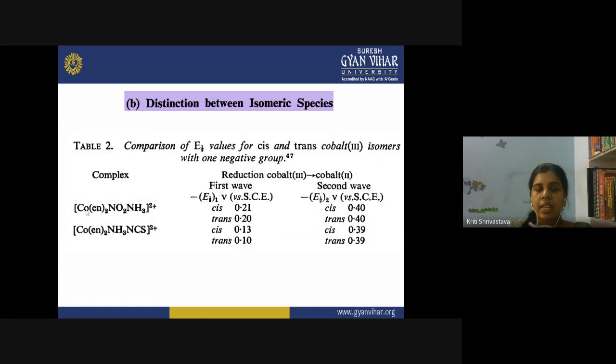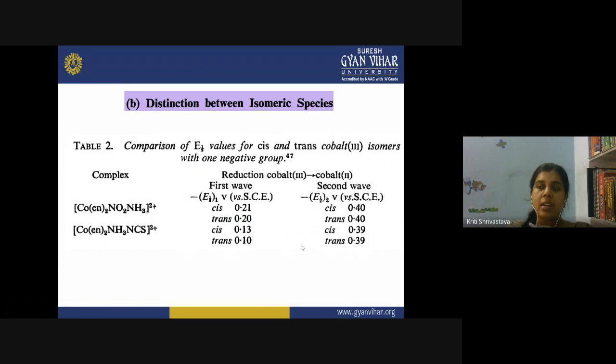So, in this case, for the cis isomer the value of E half is 0.21, and for the trans isomer it is 0.20. And for the second wave, when the complex is solvated, the cis and trans isomers are almost similar. And again, in this case, when we have a different negative group present here, there is a minute difference in the cis and trans isomer E half value, and for the second wave, the cis and trans isomers have equal values of E half.